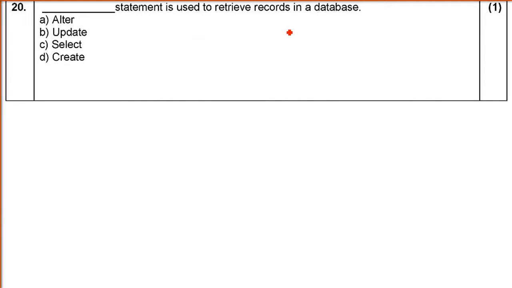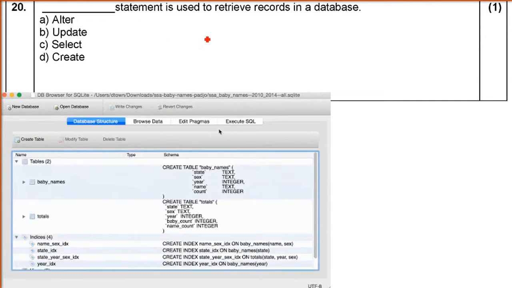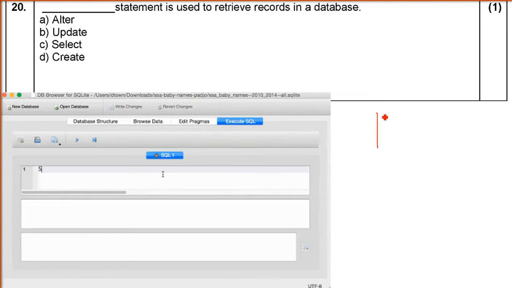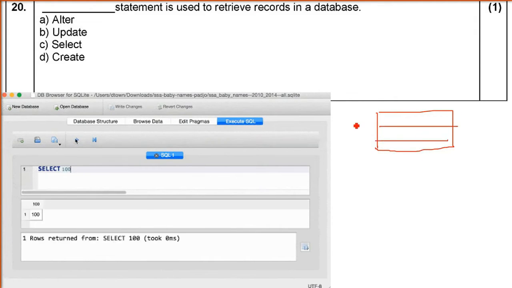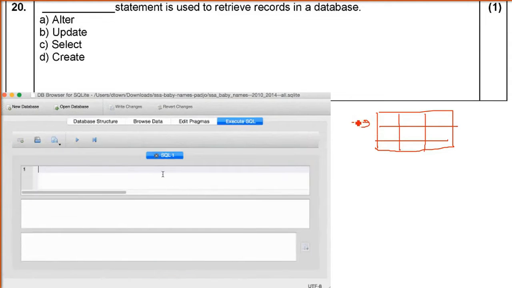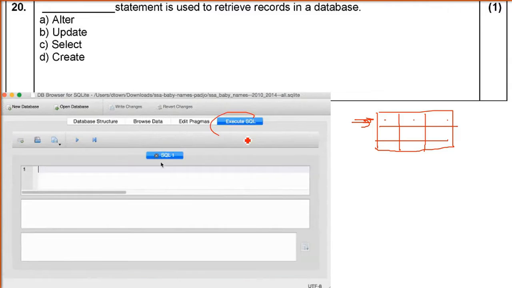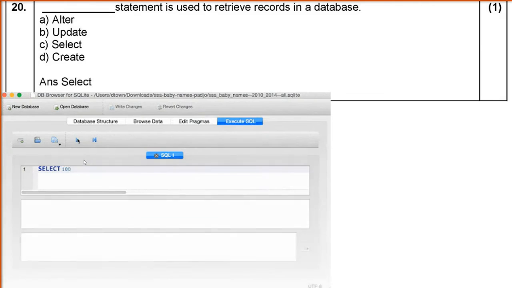Dash statement is used to retrieve records in a database. So database means we are talking about rows and columns. So when we want to take a particular record, let me tell you that we have rows and columns in a table. So these rows and columns, what do you see? Each row is actually a record. So here we'll use the select, execute SQL, that is select command here, select.